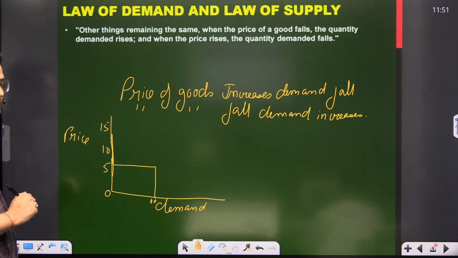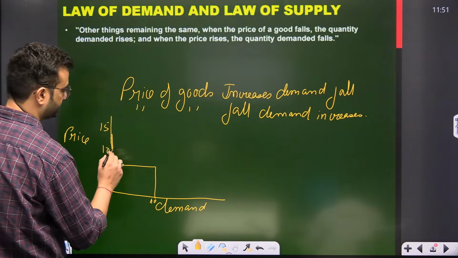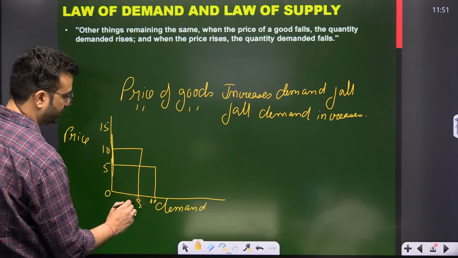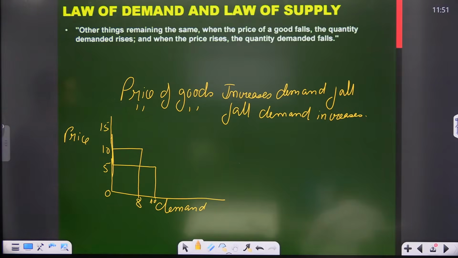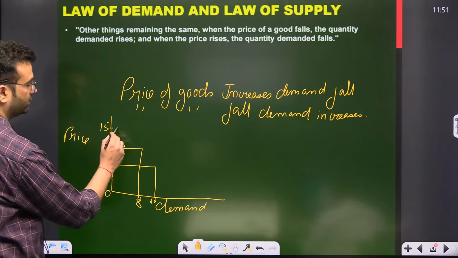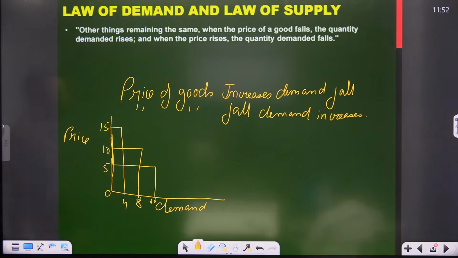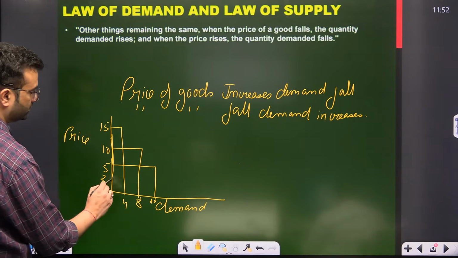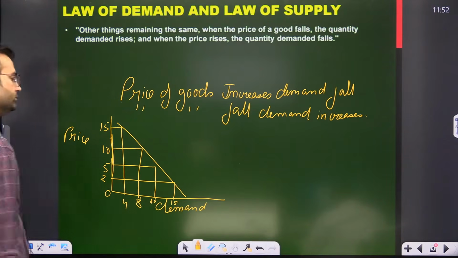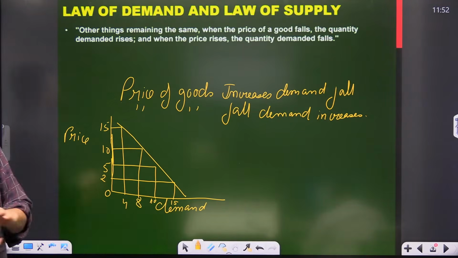If the price is 10, the demand is, let's say, 8. If the price is 15, the demand may be 4. If the price is 2 rupees, then the demand may be 15. So this is law of demand. Law of demand is downward sloping.